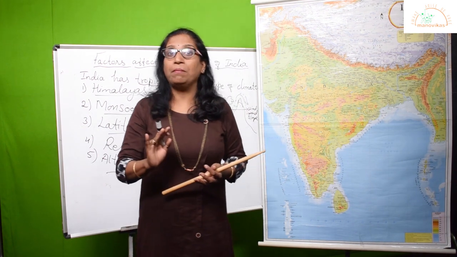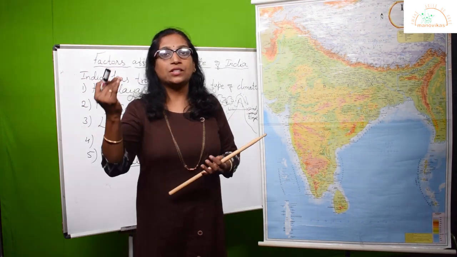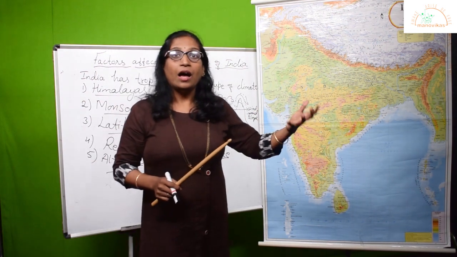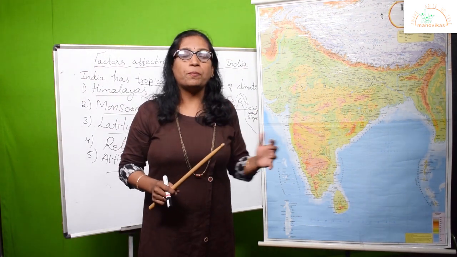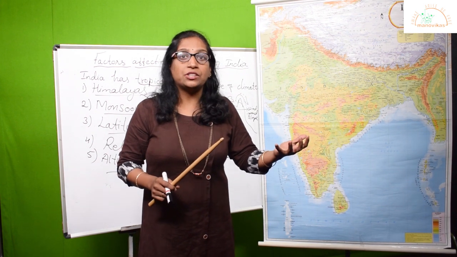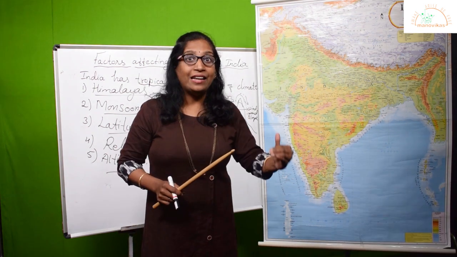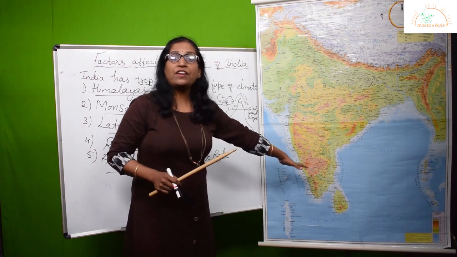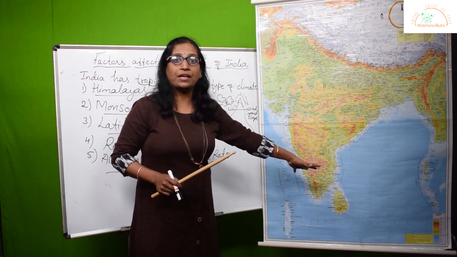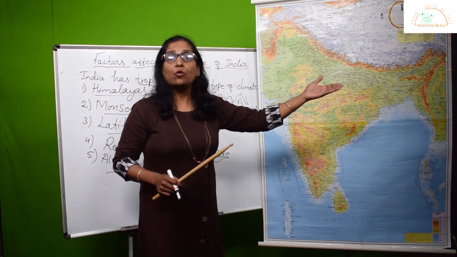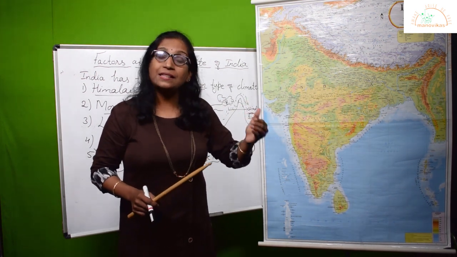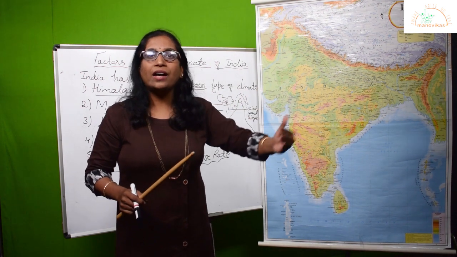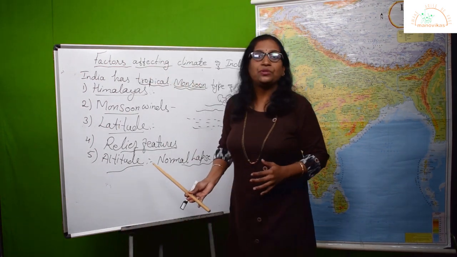Questions can come for exams, why hill stations remain cooler, or you will be asked a place like Nainital, Shimla comparatively is very cool, or people prefer going to the hill stations in the summer, or a place like Delhi. Or if you come down, a place like Kochi will be having a different type of temperature or climatic condition than that of Ooty, the hill stations, right? This is the reason how climatic changes take place as you go onto the higher altitude regions.